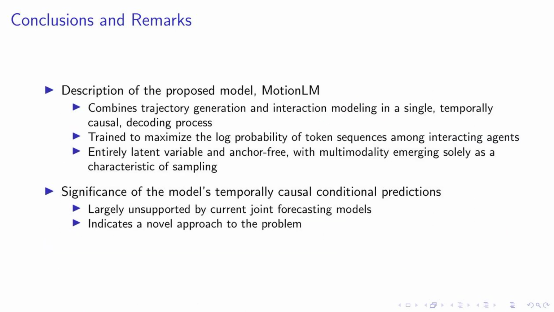Our proposed model, MotionLM, brings together trajectory generation and interaction modeling in a unique, temporally causal decoding process. It's trained to maximize the log probability of token sequences among interacting agents. What sets it apart is that it's entirely latent-variable and anchor-free, with multimodality naturally emerging as a characteristic of sampling.